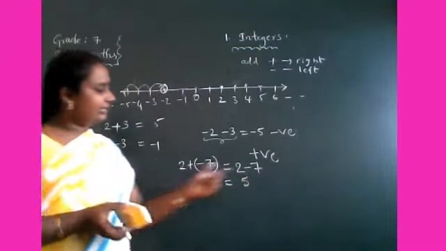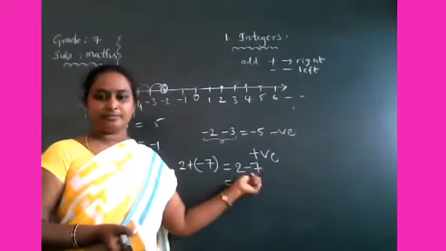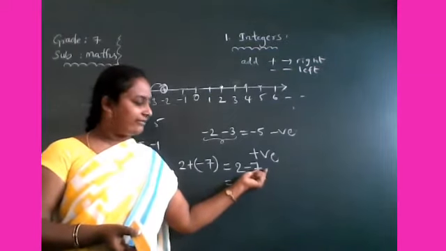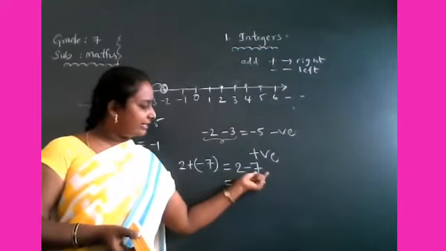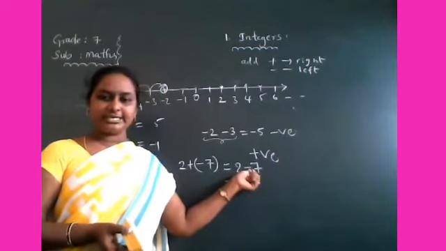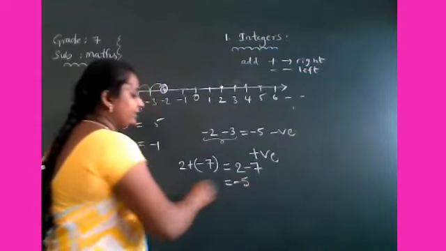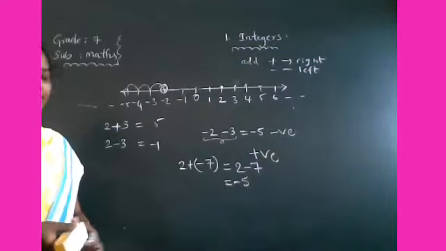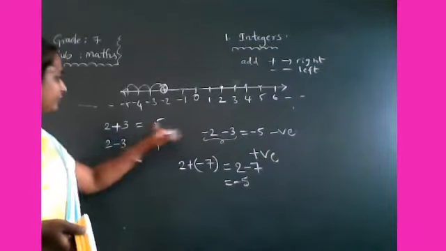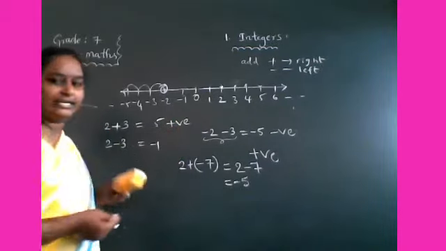But in front of 7, which sign is there? Minus. So 7 is greater than 2, and minus is there in front of 7. So that's why you have to keep negative. Minus 5.